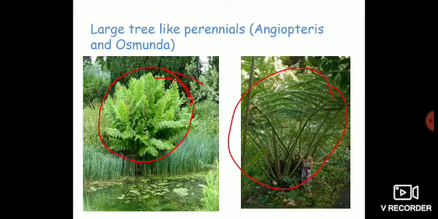Okay, this is all for today, and next time inshallah we will start dealing with the external morphological features. We'll start with the morphology first and then anatomy and then reproduction.